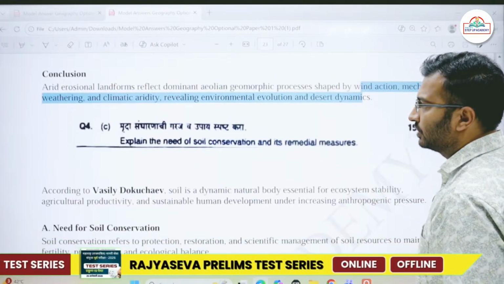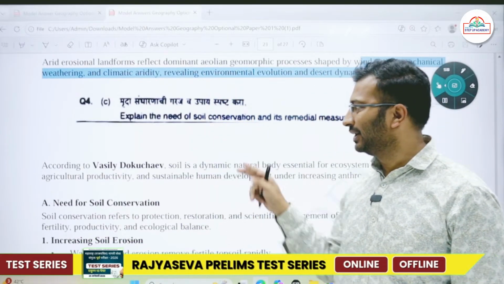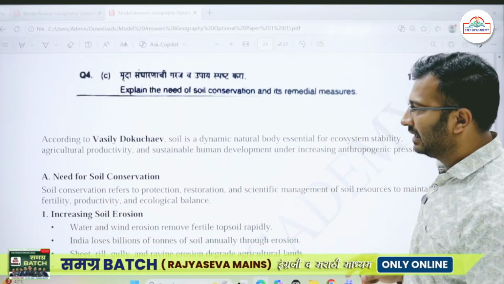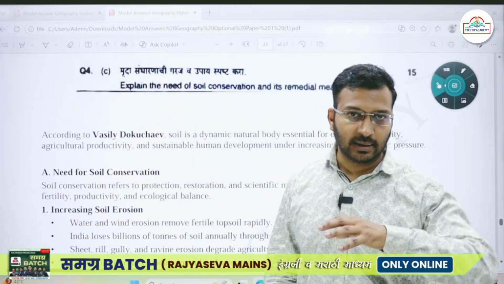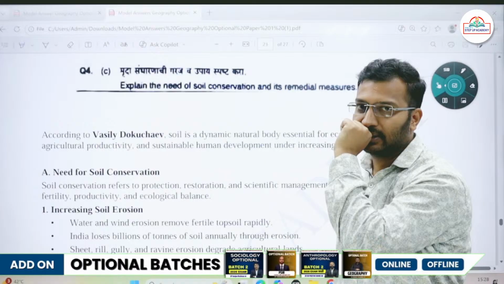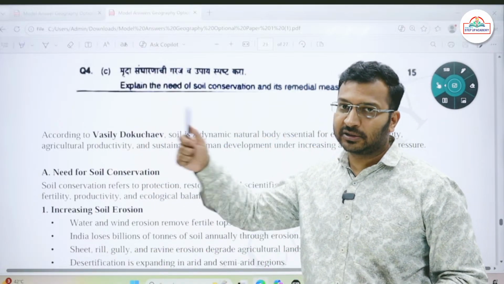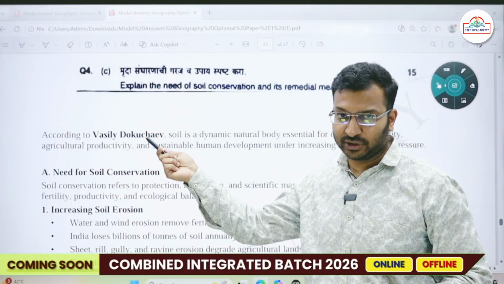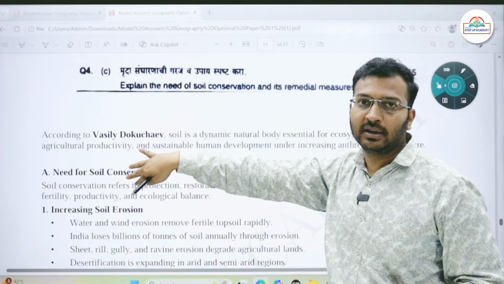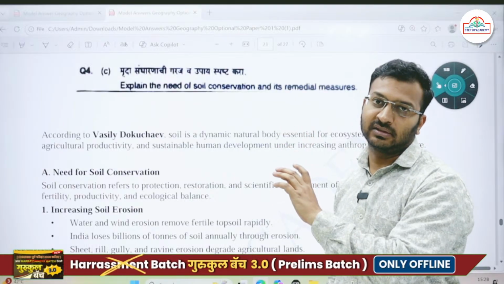Then next question, fourth C: explain the need of soil conservation. Again a question associated with soil. Explain the need of soil conservation and its remedial measures. ठीक है, see, now in the same paper, soil से related, they have asked three questions up till here, fourth C तक ही. So do not commit this mistake. I've done this, that Vasily Dokuchaev. Okay, Jenny and Vasily Dokuchaev. So utilizing the same name again and again creates a little bit of redundancy. You can avoid putting in the name at such times then.